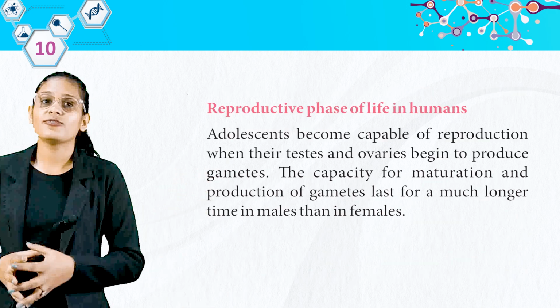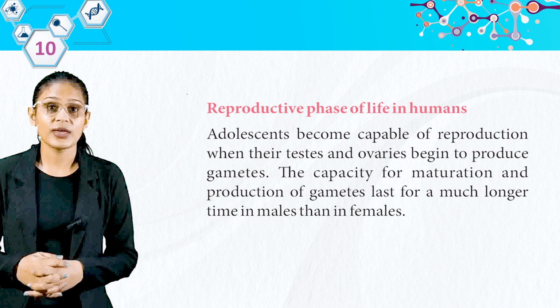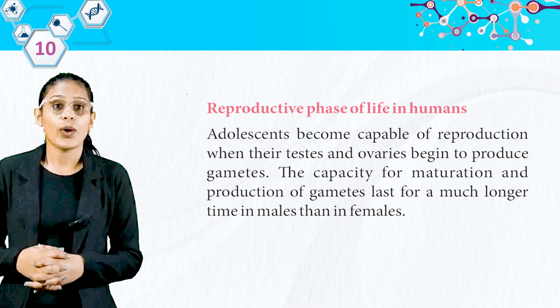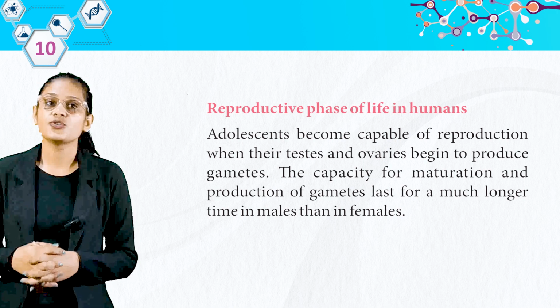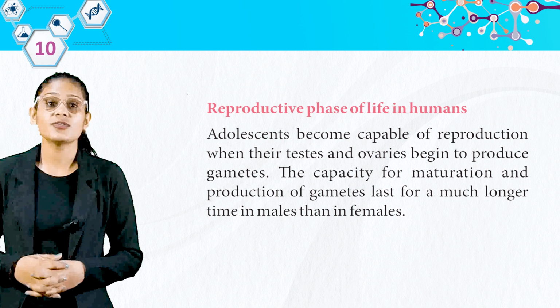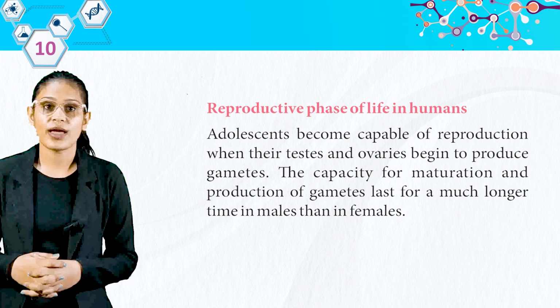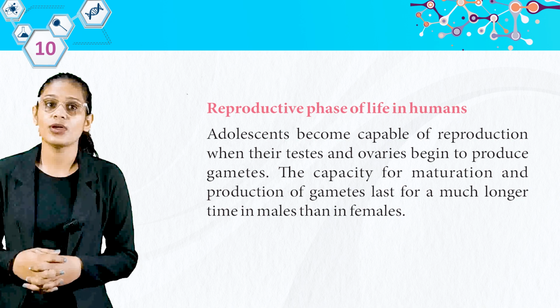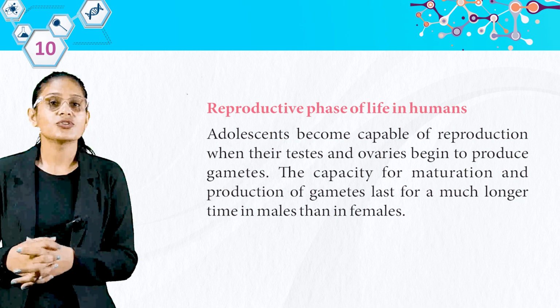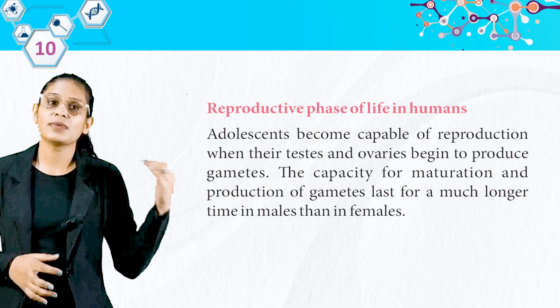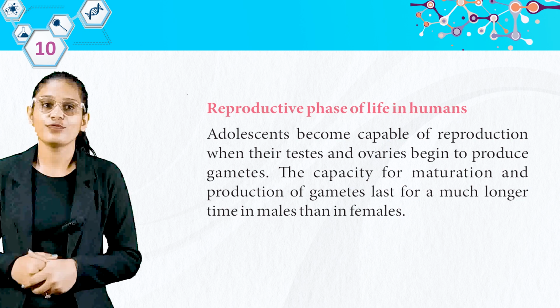Reproductive phase of life in humans. Adolescents become capable of reproduction when their testes and ovaries begin to produce gametes. The capacity for maturation and production of gametes lasts for a much longer time in males than in females. So students, if we talk about it, the time period is longer in males in comparison to females.